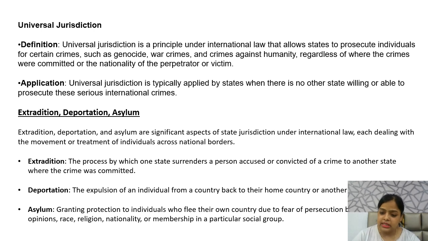There should be no substantial connection and any state can prosecute an individual if they are involved in these heinous crimes like genocide, war crimes or crimes against humanity. Under this, a state typically brings this jurisdiction to prosecute those for international heinous crimes if there is no other state willing to do that.